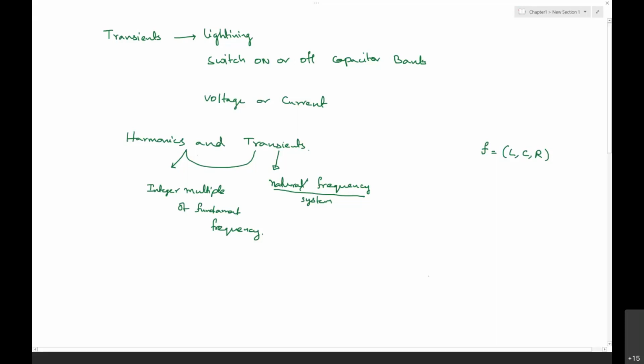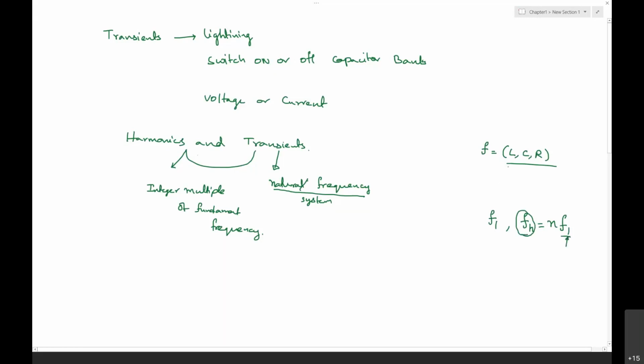When you have a transient, it operates at the natural frequency, whereas the harmonic frequency is fh = n times f1, integer multiples of the fundamental frequency.